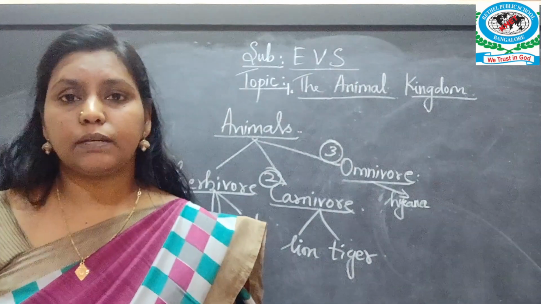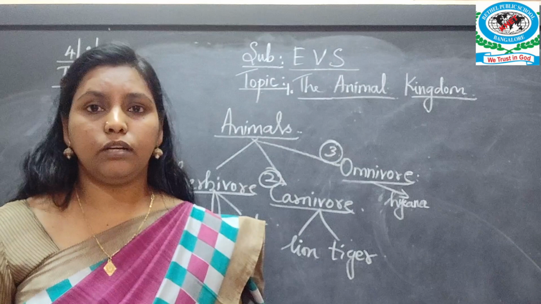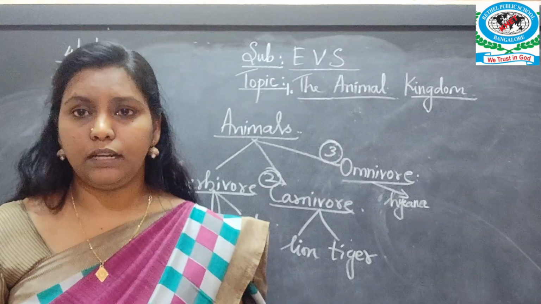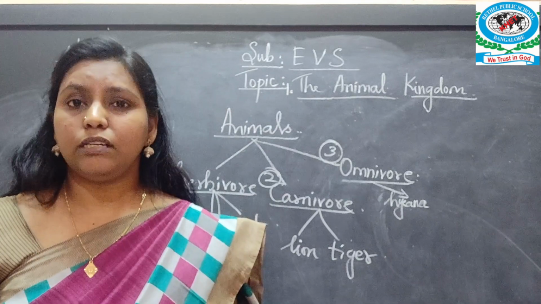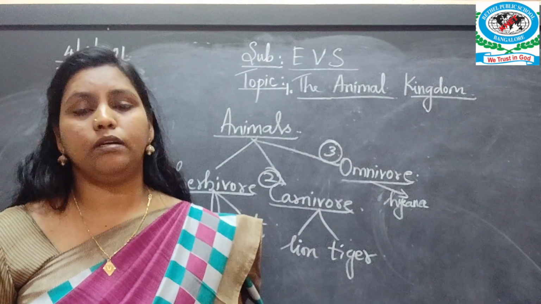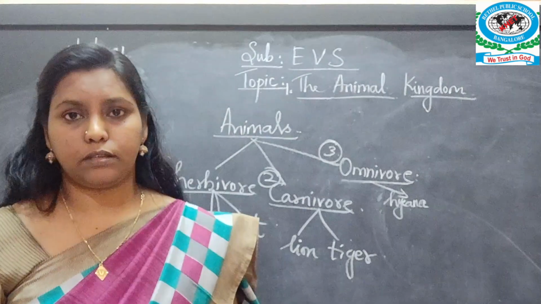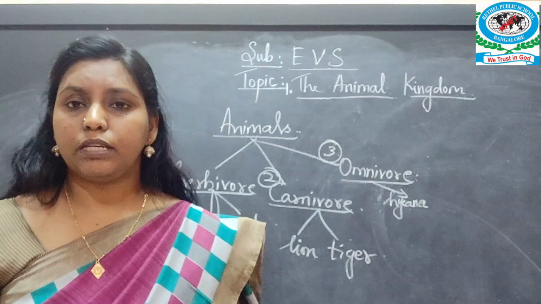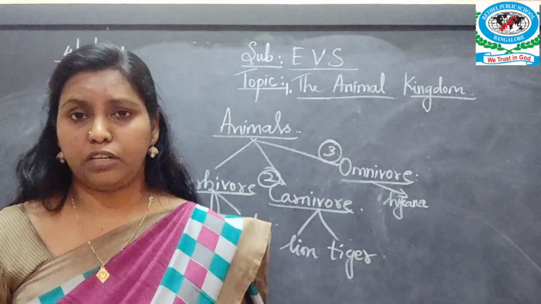And the next one is, animals are used in agriculture for plowing purpose, isn't it? For drawing water from the wells. So for all these agricultural purposes, animals help us in different ways. Okay. And the next one is transportation. Animals are used for transportation.